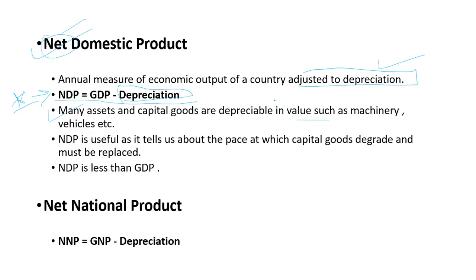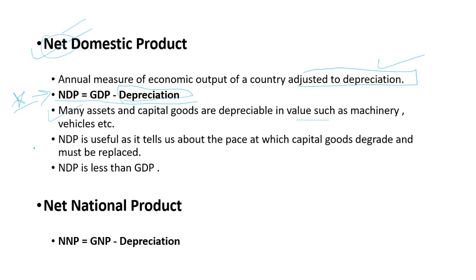If you buy machinery today, after 10 years obviously its value will be depreciated. If you go to sell this machinery after 10 years, you will not get the same price at which you had bought. So depreciation will play its role. If you buy a car today for 5 lakh, after 10 years the value of car will be 50,000 only.